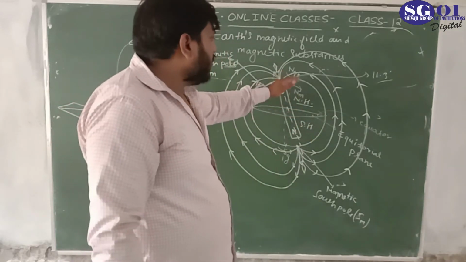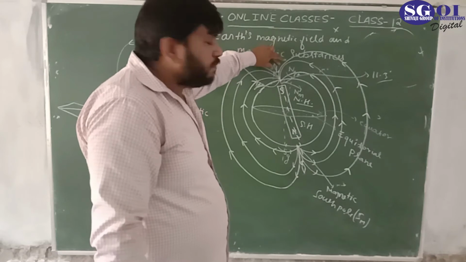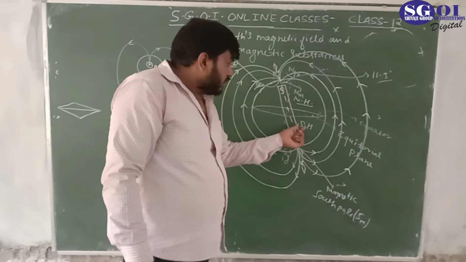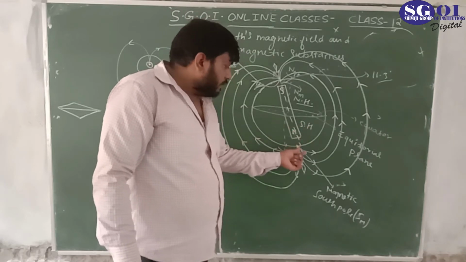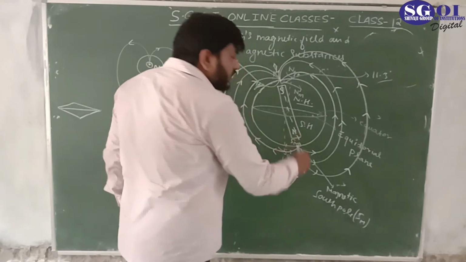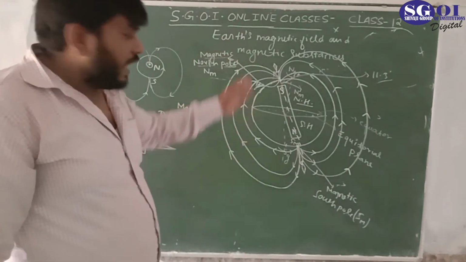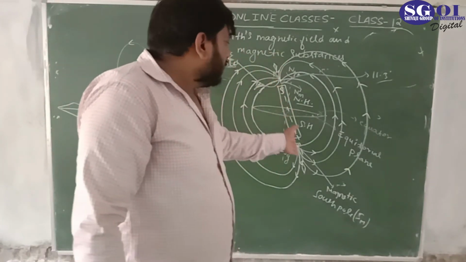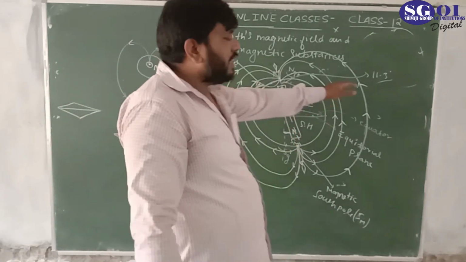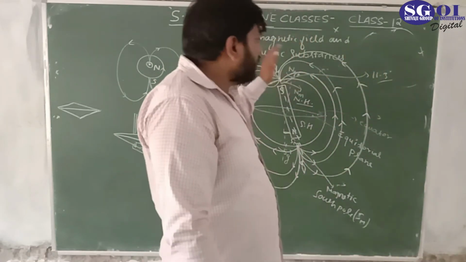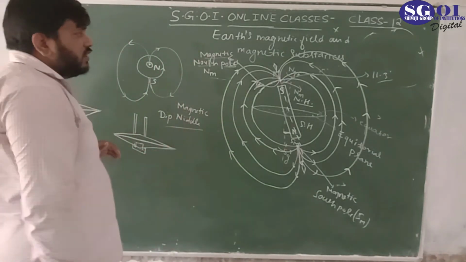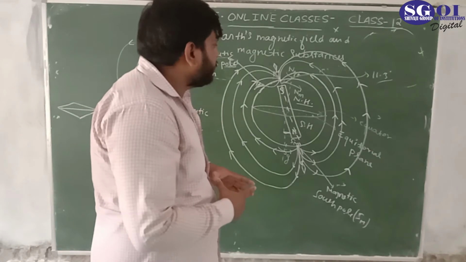In the northern hemisphere, the geographical north and also the magnetic north are both present, and in the southern hemisphere, the magnetic south pole and the geographical south pole are both present, but they are not along the same line. There is an angle between them, a deviation of approximately 11.3 degrees, which is not constant; it changes after a long time.